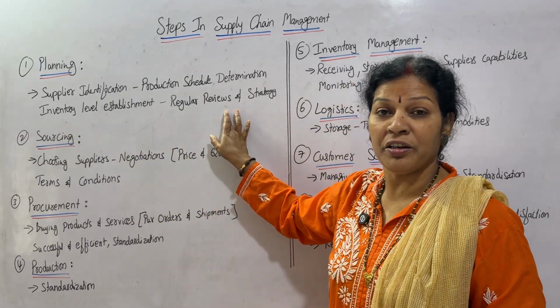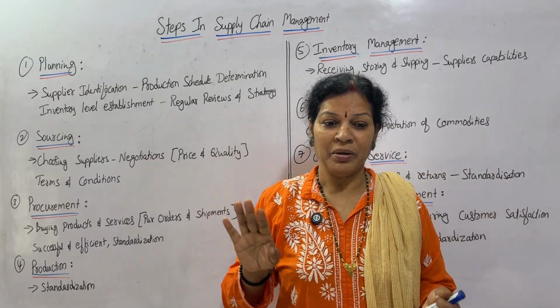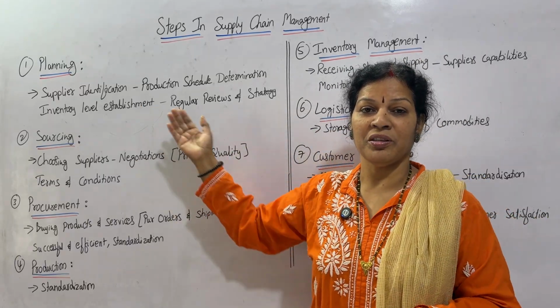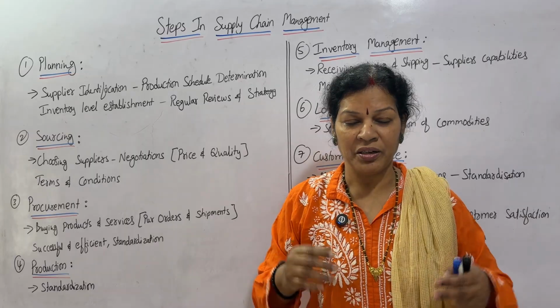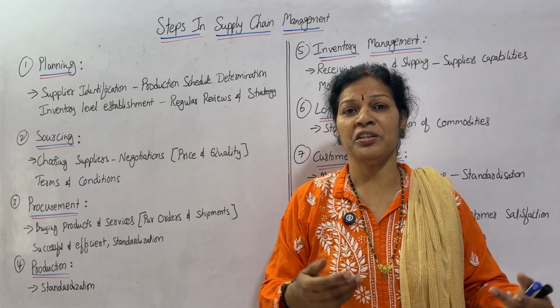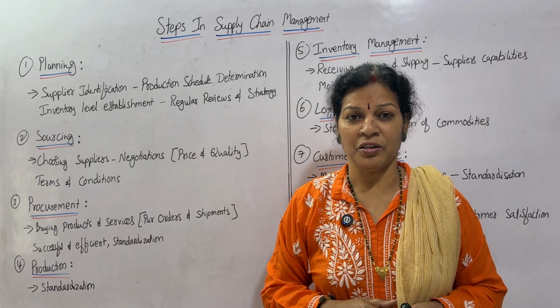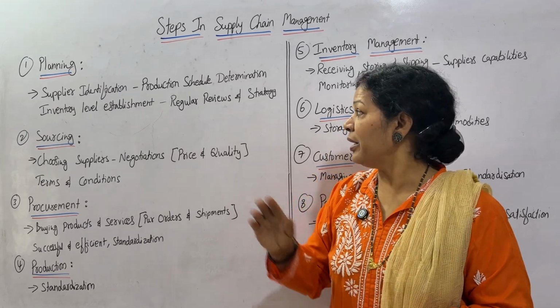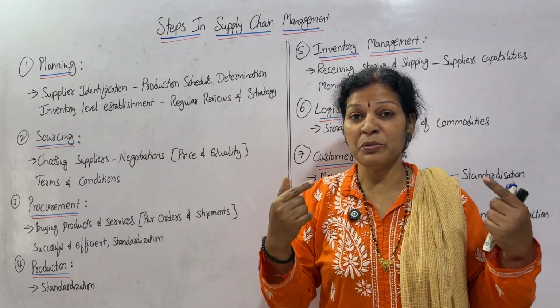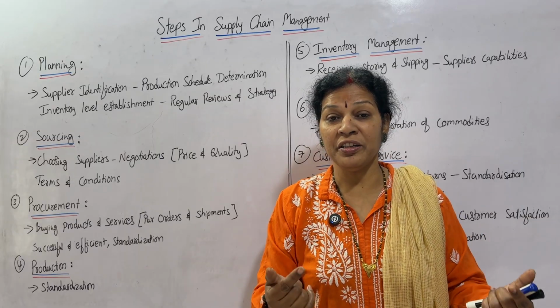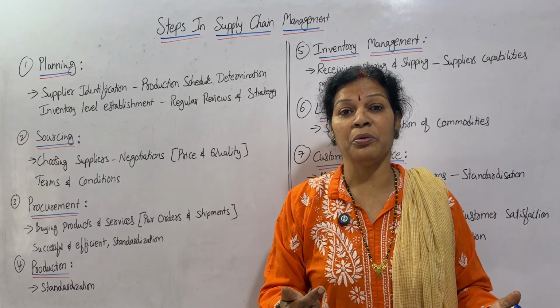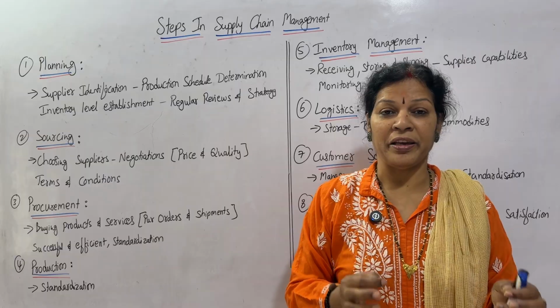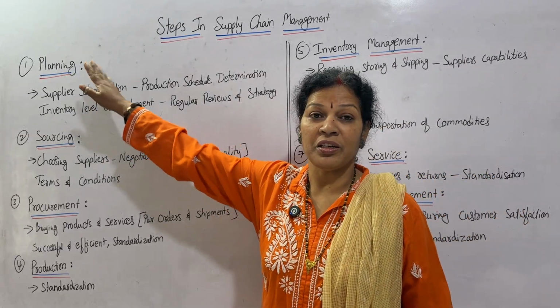Then after that, regular reviews and strategy. Planning is not just talking about all these things. Regularly you have to review that. If required, we have to change the plan also, isn't it? Flexible planning system is required. So reviews you have to do, and also strategy. Strategy means new methodology, new identifications, new innovations that you have to implement for the planning. So everything comes under the planning.